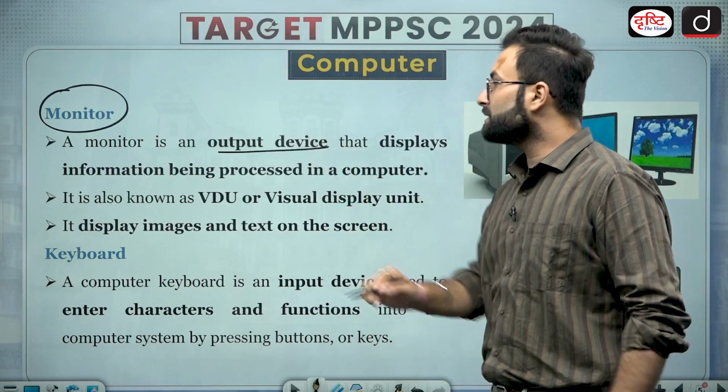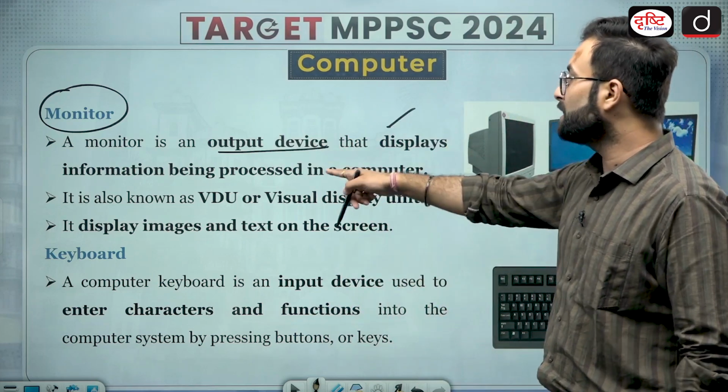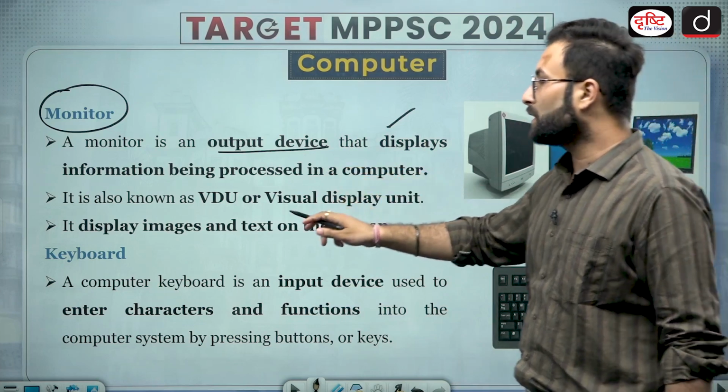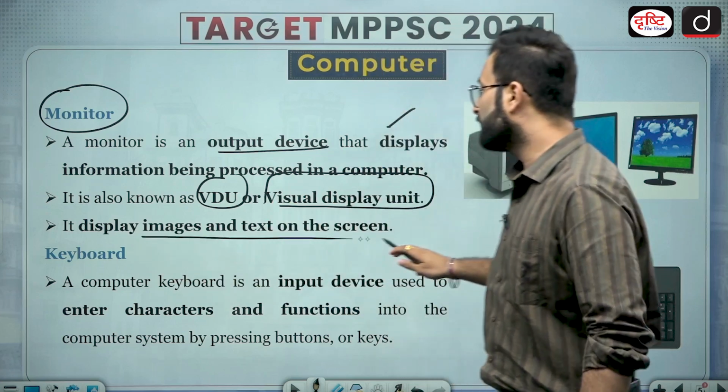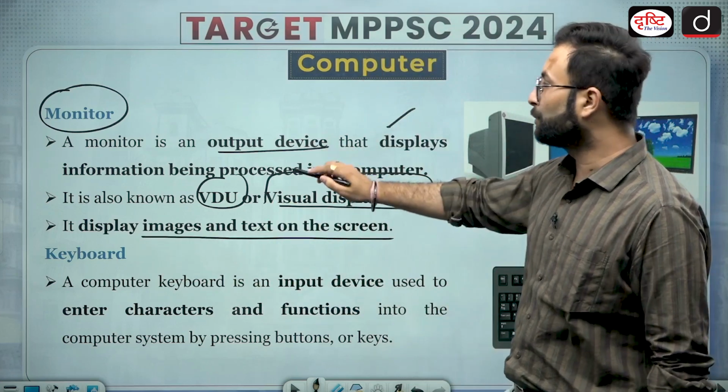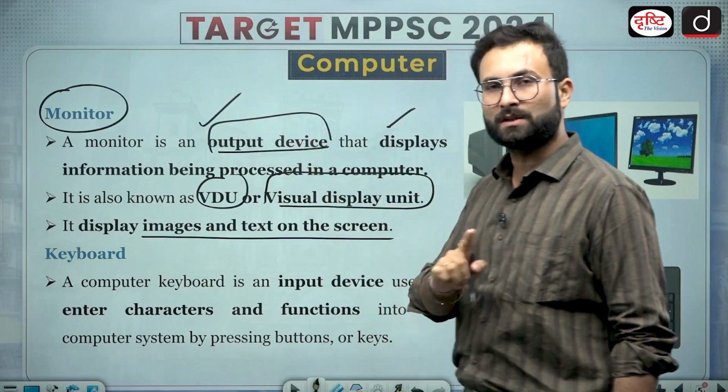A monitor is an output device that displays information being processed in the computer. It is also known as VDU, or visual display unit. It displays images and text on the screen. So that is an output device, and this particular information is important for you.